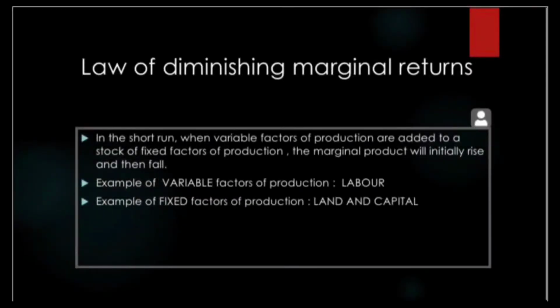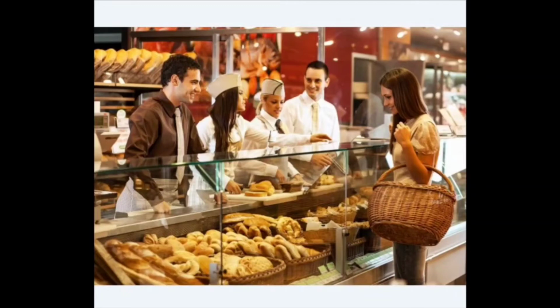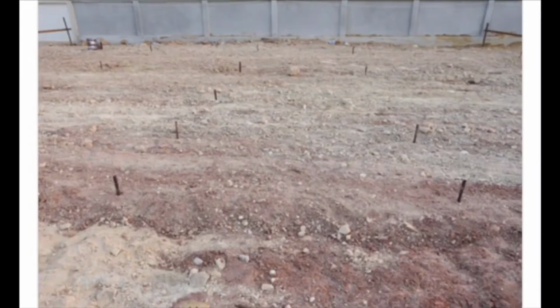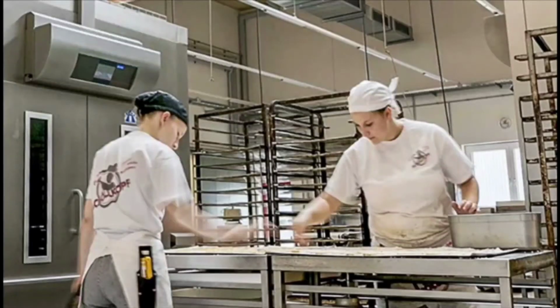The Law of Diminishing Returns states that in the short run, when variable factors of production, for example labor, are added to a stock of fixed factors of production, for example land and capital, the marginal product will initially rise and then fall. Let's say you start a business, baking bread, for example. You have a fixed capital, like 2 ovens and a fixed amount of land. There is enough workspace for 2 workers.